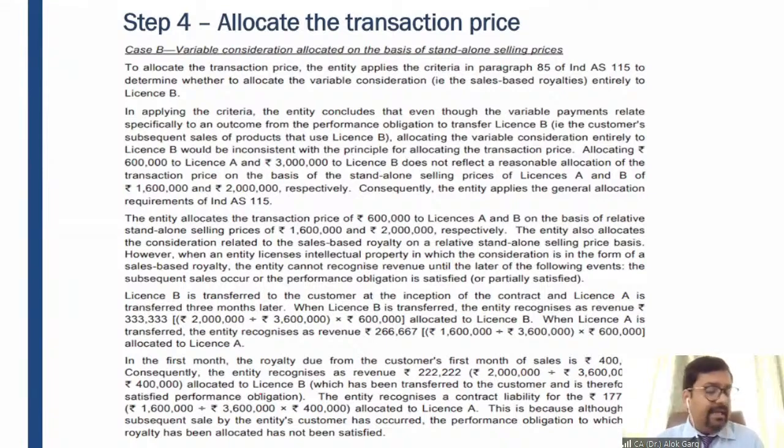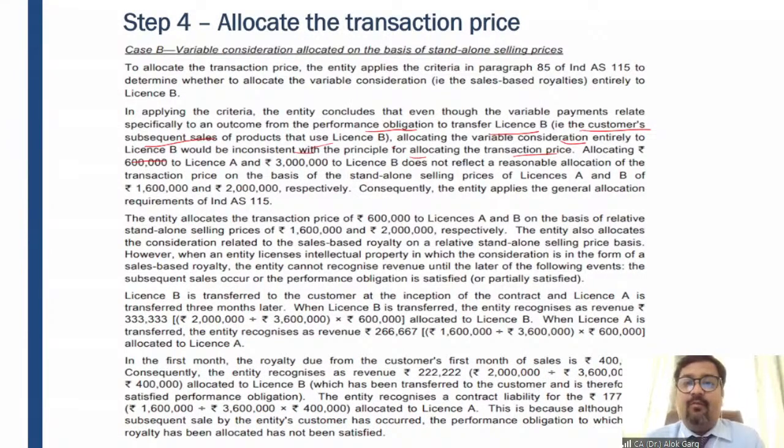In applying the criteria, the entity concludes that even though the variable consideration relates specifically to an outcome from the performance obligation to transfer license B, because that is the customer's subsequent sales of product that use license B, although this variable consideration seems to apply only to license B because it is a sales-based royalty, allocating it entirely to license B would be inconsistent with the principle for allocating the transaction price.